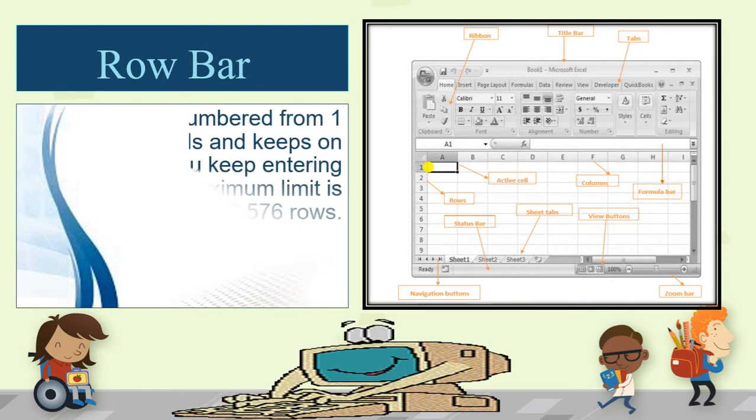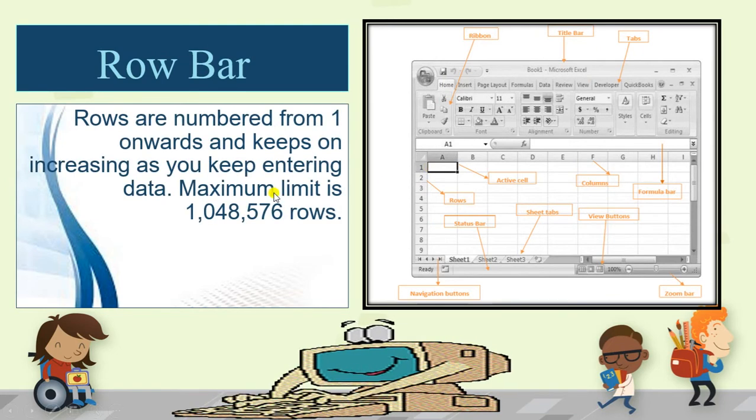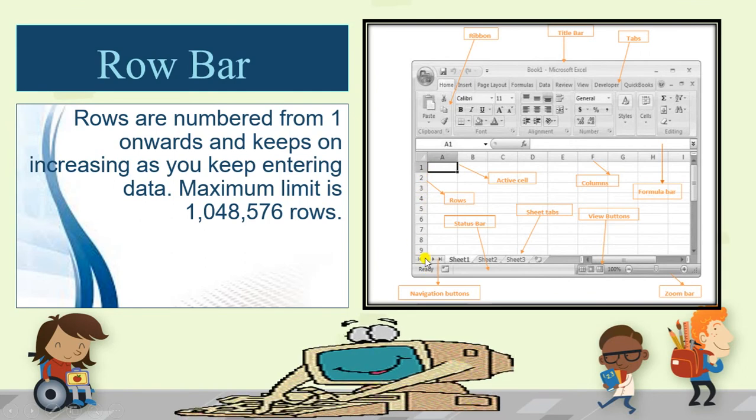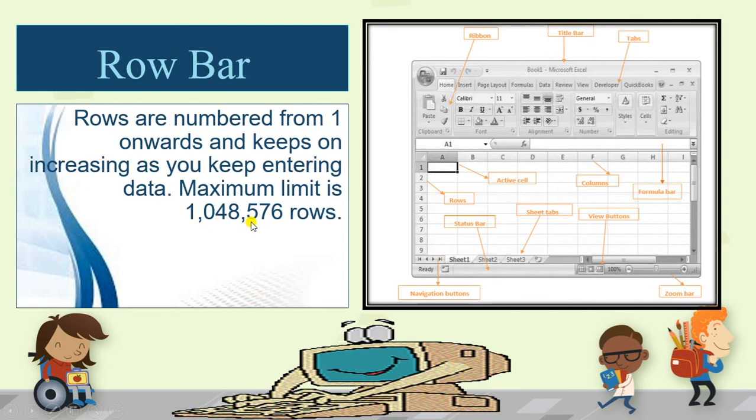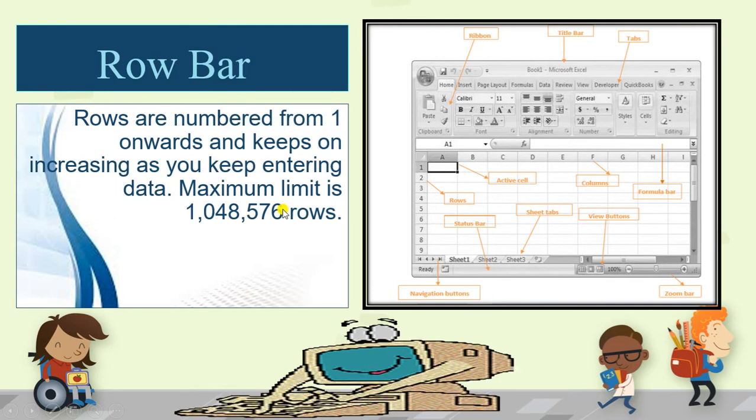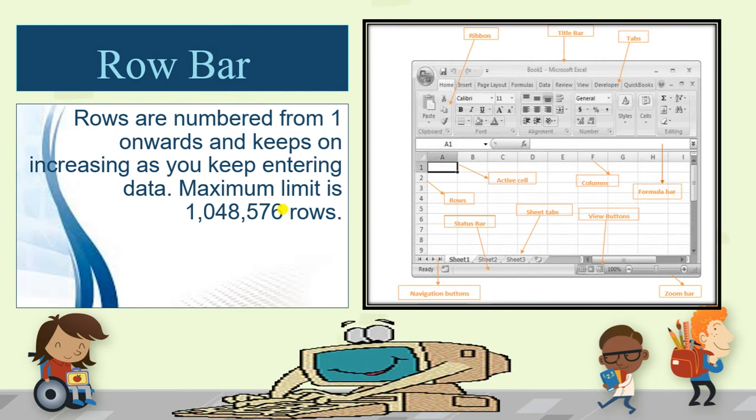Now the row bar. Rows are numbered 1, 2, 3, 4, 5, 6. These are all the row numbers. The horizontal lines are called the rows, and they keep on increasing as you enter the data, and the maximum limit is 1048576 rows. How many rows are there? 1048576 rows are there in a sheet.